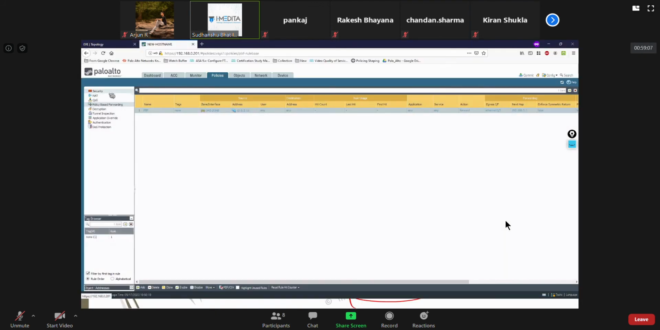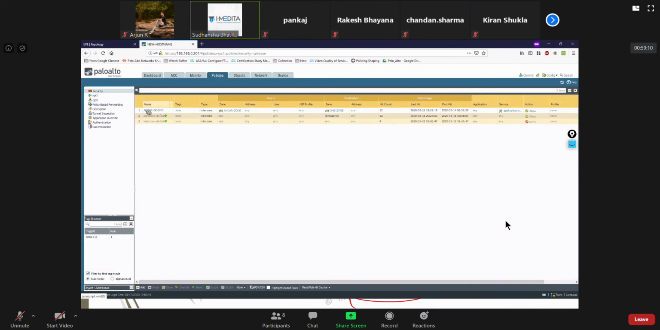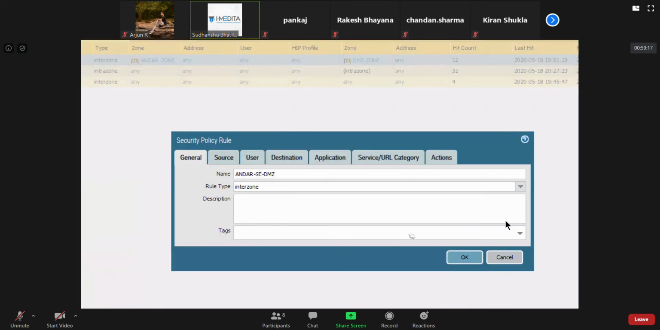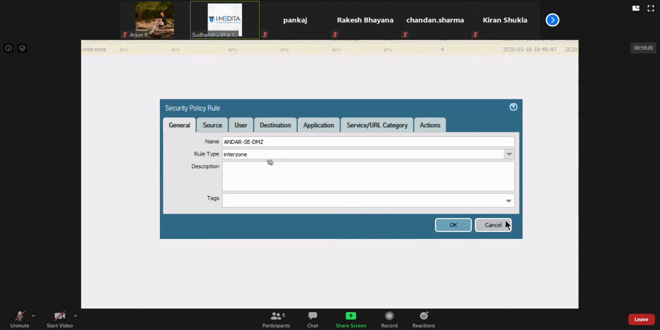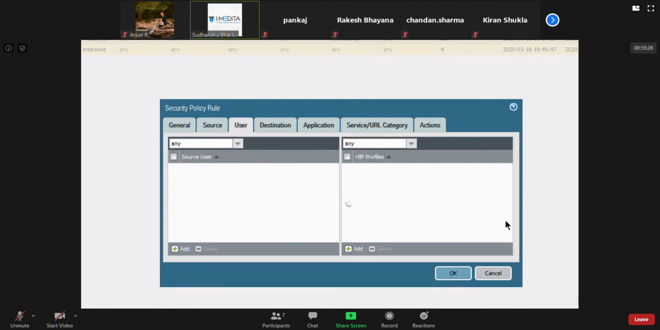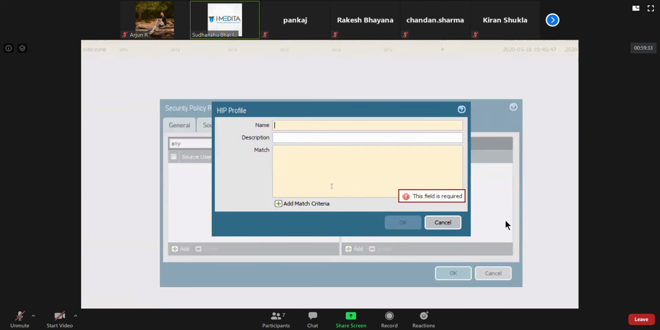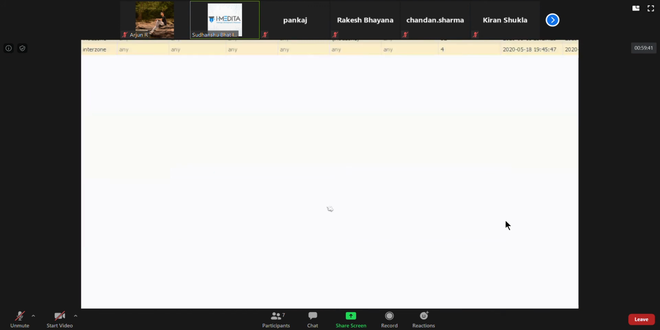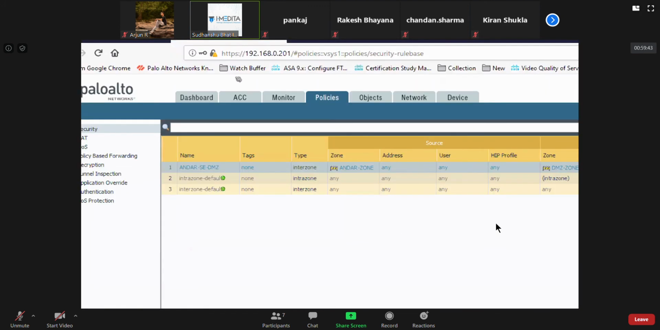If I go to the security policy, sorry, security policy, not profile. Profile is a different thing. In the security policy, you see here we can specify source address, destination address. Here, if you look at HIP profile, you can add a HIP profile. And in that, you will have to add a HIP object as well. Now, you configure them most likely by going under the objects.